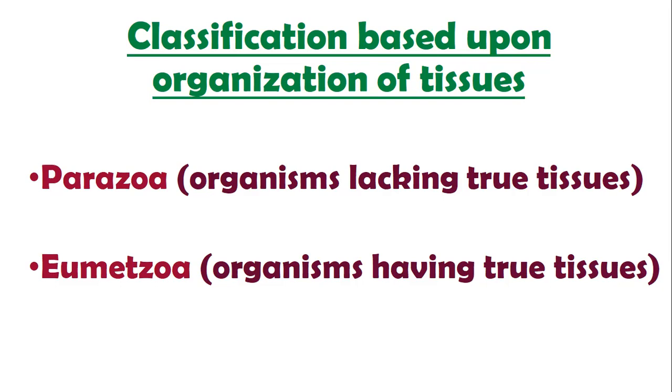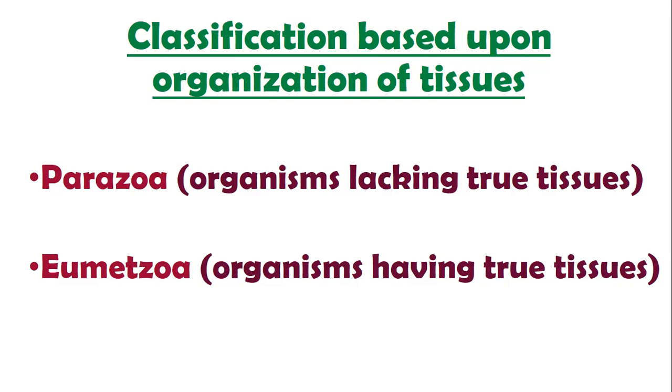So the first group is Parazoa and the other group is Metazoa. On the basis of tissues, meaning presence or absence of tissues, Parazoa didn't show any presence of tissue. They are multicellular bodies, but they do not have true tissues, right? While Metazoa have the development of the tissue level.